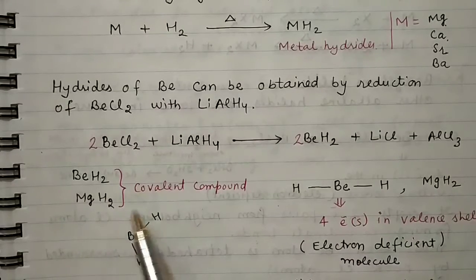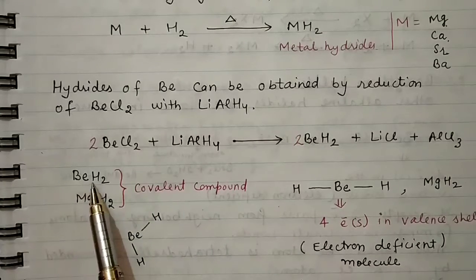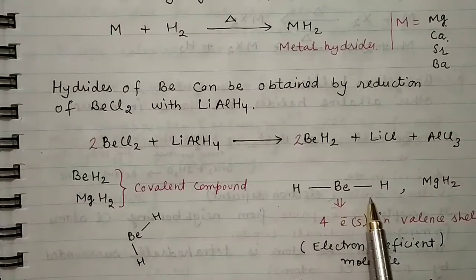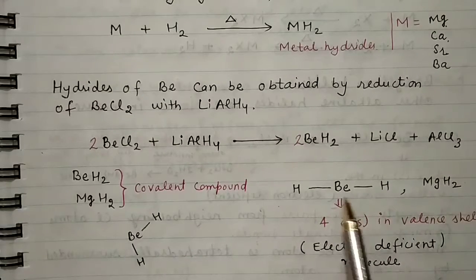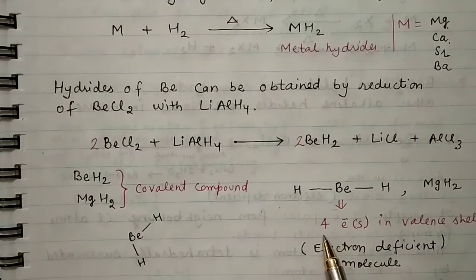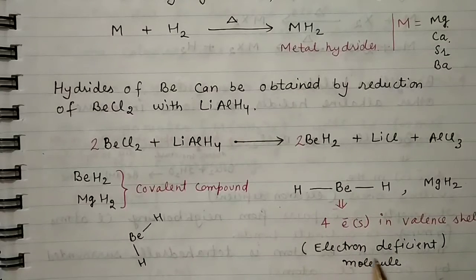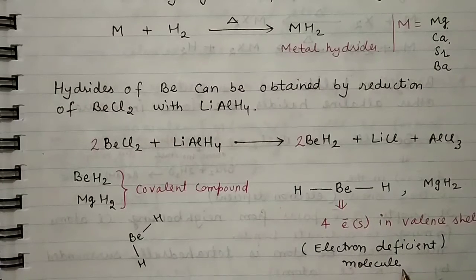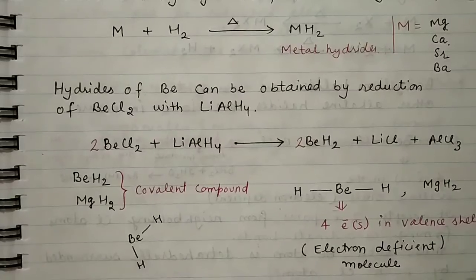Here you will see that beryllium hydride and magnesium hydride are covalent compounds. You can write BeH2, and in the same fashion MgH2. In the valence shell of beryllium there are only 4 electrons, so this molecule is an electron deficient molecule, and it wants to complete its octet by getting electrons from another source.